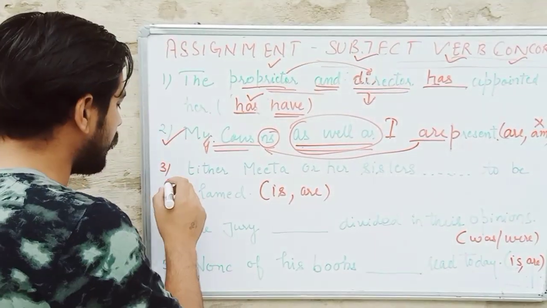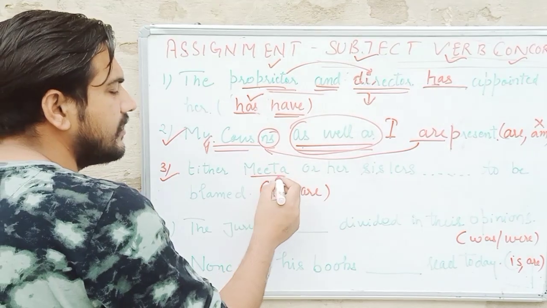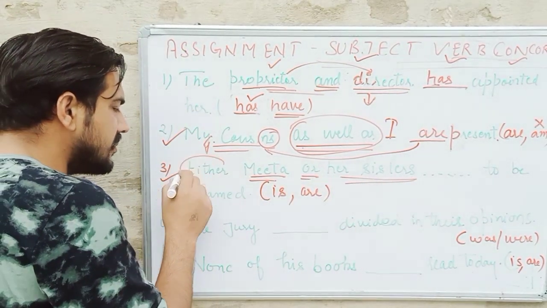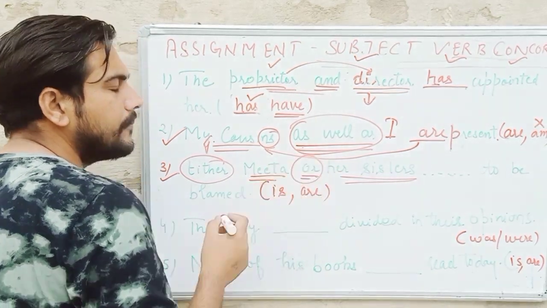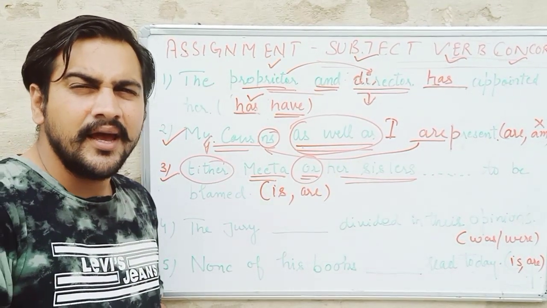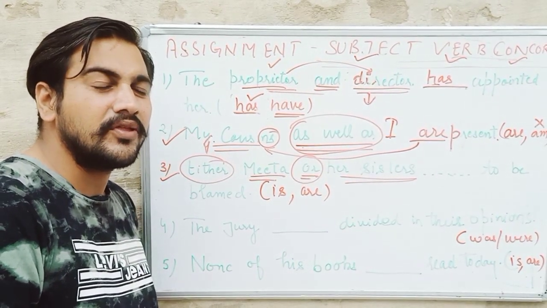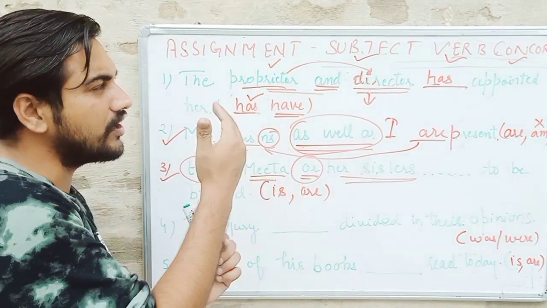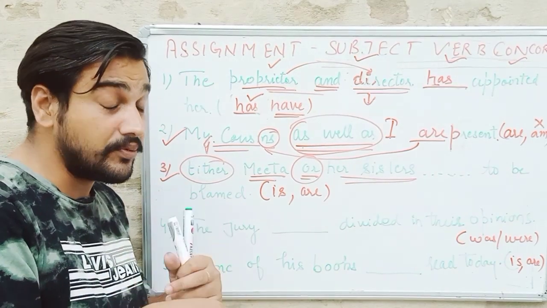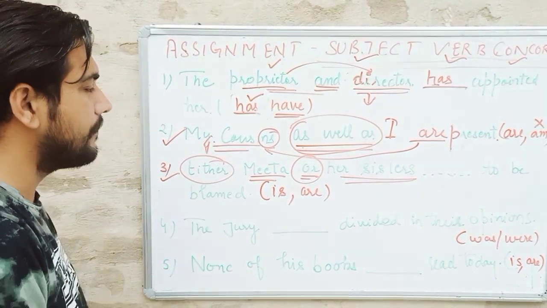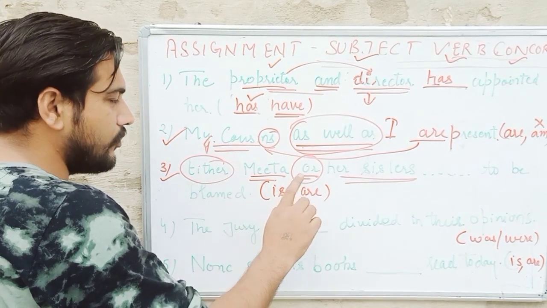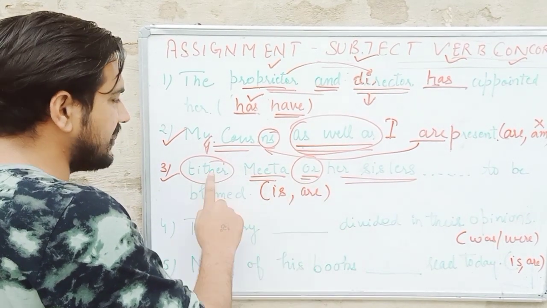Now coming to the third one, "either Meeta or her sisters". Either-or. If you remember that rule, if you have gone through my previous video, the video which I have made on subject-verb agreement, I'm talking about that one, where I explained the rule of "either" and "or".